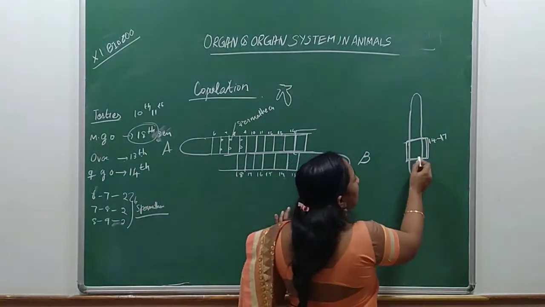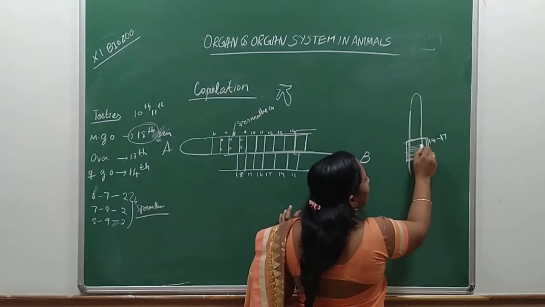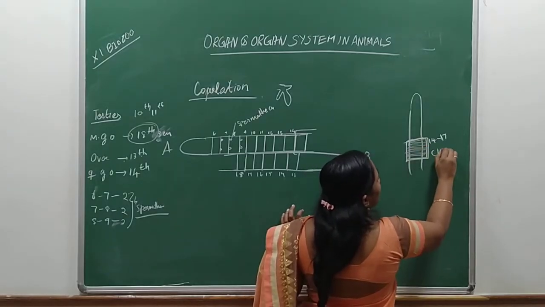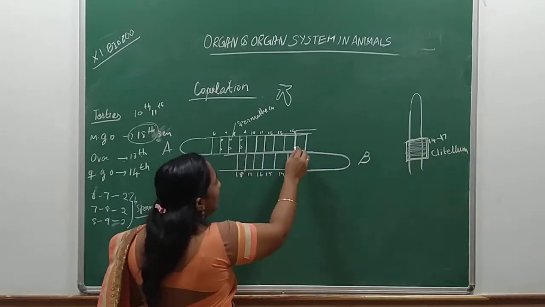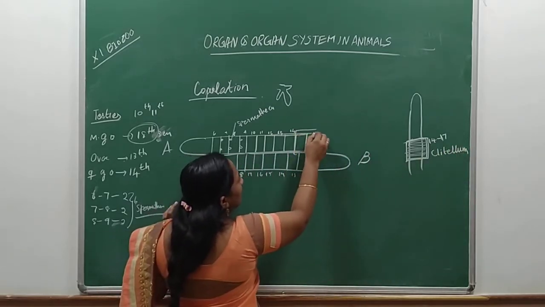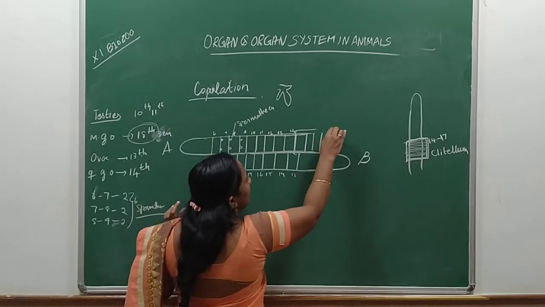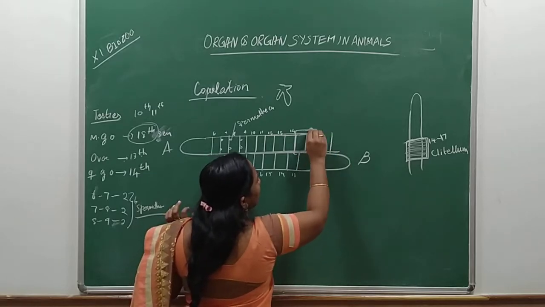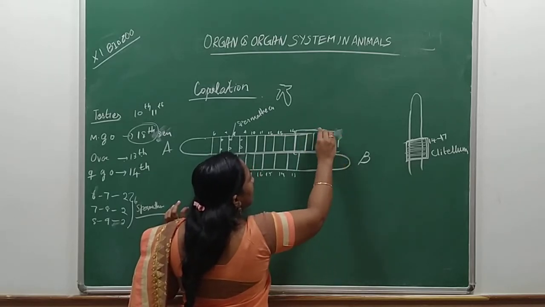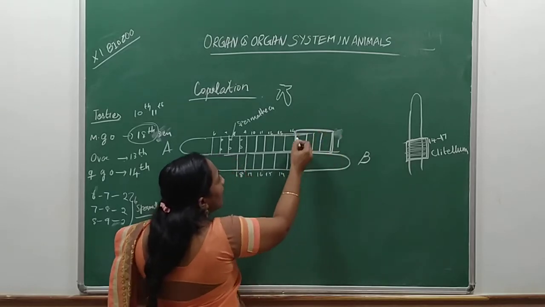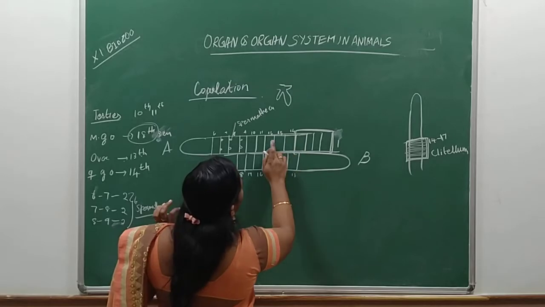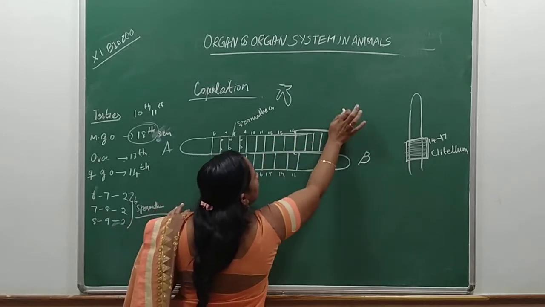It is formed due to some mucus secretion. You can find the clitellum between 14, 15, 16 and 17. So these segments will have the clitellum. And the 14th segment, 13 and 14. So from here.